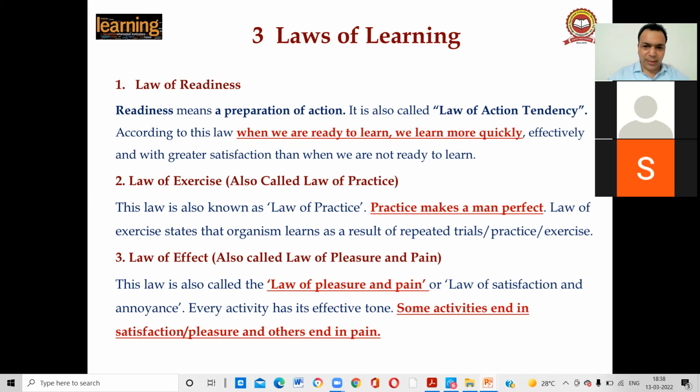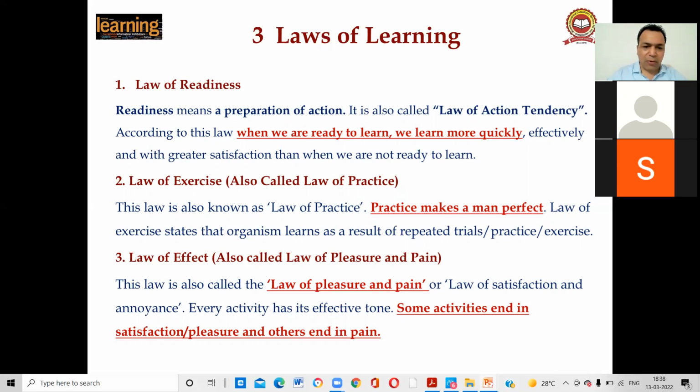The second is the law of exercise. Practice makes a man perfect. This law is also known as the law of practice. Exercise states that an organism learns as a result of repeated trial, practice, and exercise. The cat does a lot of practice. After practicing 10 or 12 times, it becomes an expert. Similarly, the proverb that practice makes a man perfect fits that particular experiment.